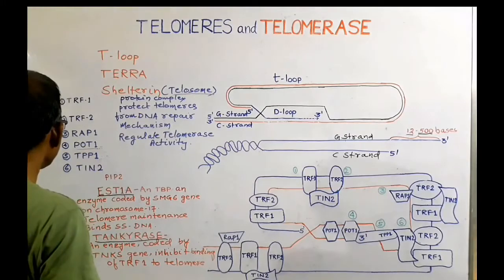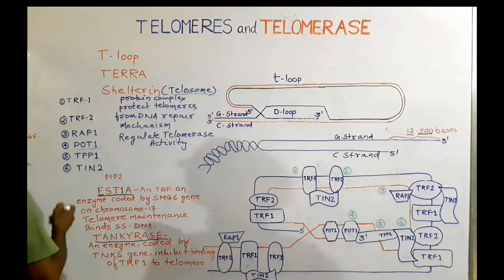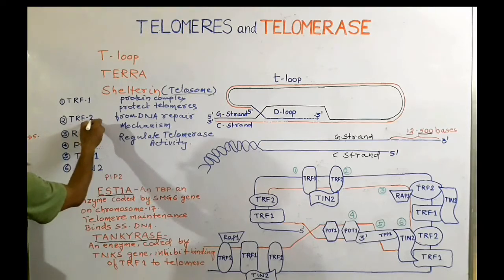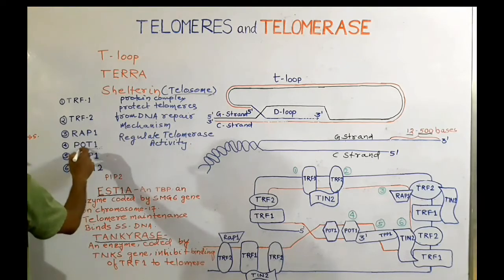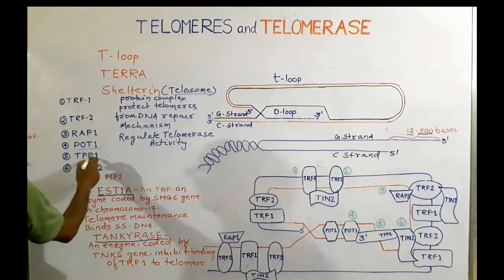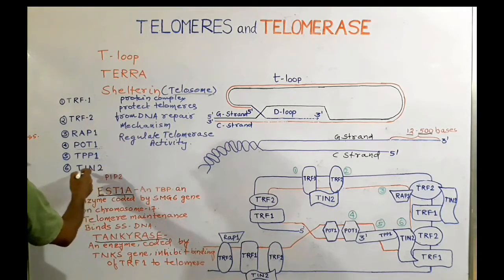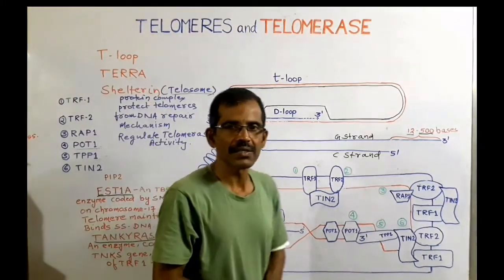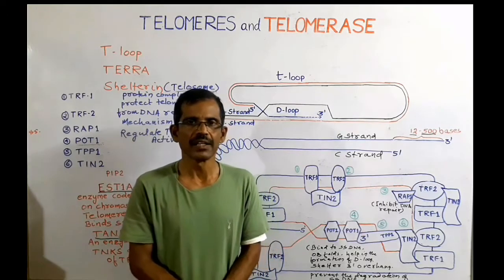Shelterin is composed of 6 subunits. The 6 subunits are telomere repeat binding factor 1, telomere repeat binding factor 2, repressor activator protein 1, protection of telomere 1. Another subunit is TPP1 and the last subunit is TRF1 and TRF2 interacting nuclear protein. So these are the 6 subunits that are present in shelterin. Now we shall discuss the various subunits of shelterin.